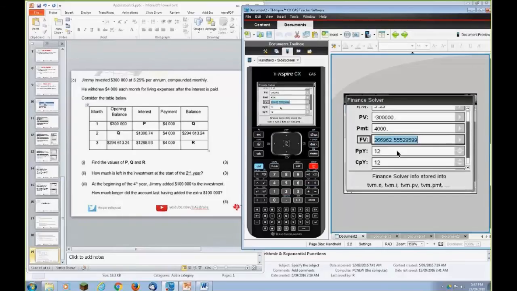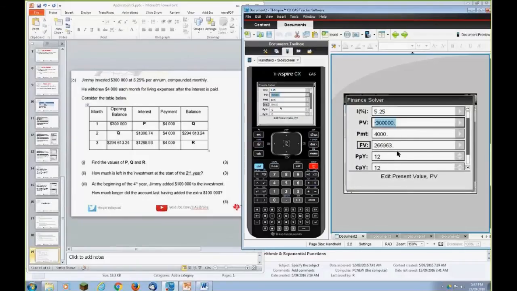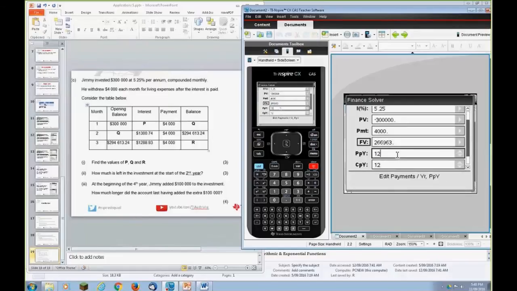There's our amount. So important to have a look through the whole formula. We've got our interest rate. We've got our present value, negative, because the bank's got the money. We've got the money coming to us, positive. We're looking for the future value. It's monthly, compounded monthly. Payments monthly, compounded monthly. So that gives us our figure here. Terms. So that's how much we have at the start of the second year.